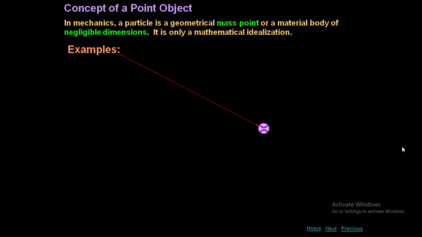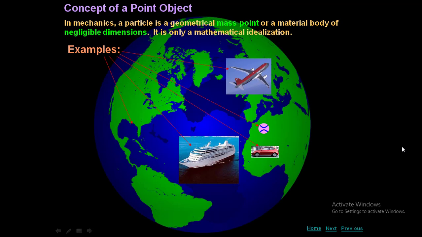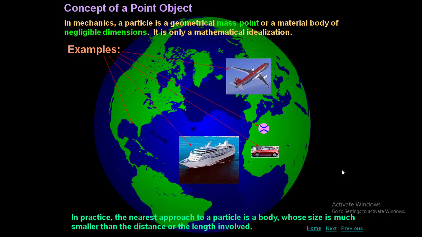Example. So if you compare the earth and the objects present inside the earth, the size of the objects are very small, so we can consider them as point objects. So I can take the ball as a point object, I can take the car as a point object, ship as well as aeroplane as point objects. In practice, the nearest approach to a particle is a body whose size is much smaller than the distance or the length involved.